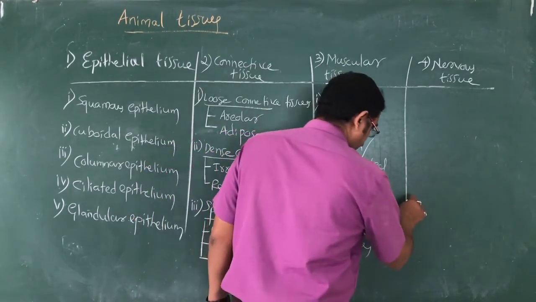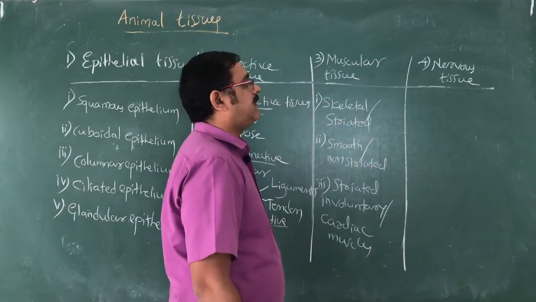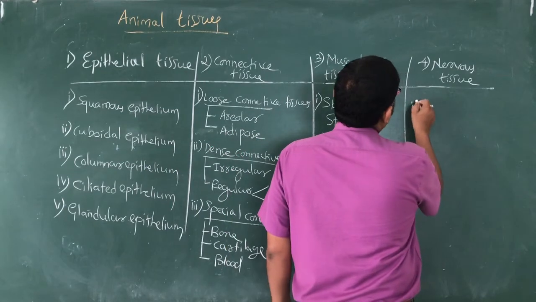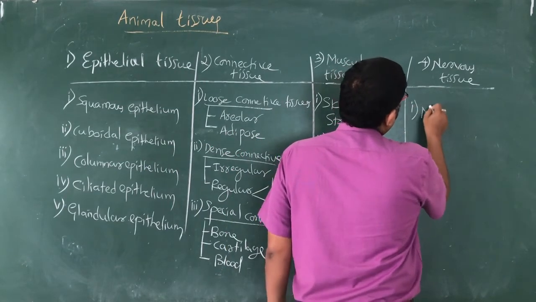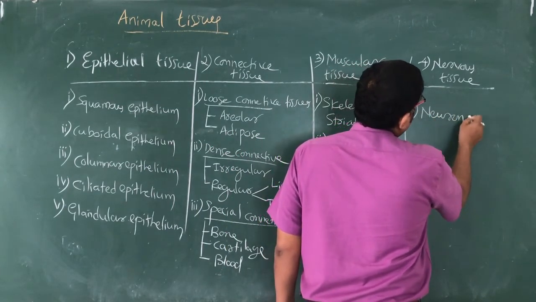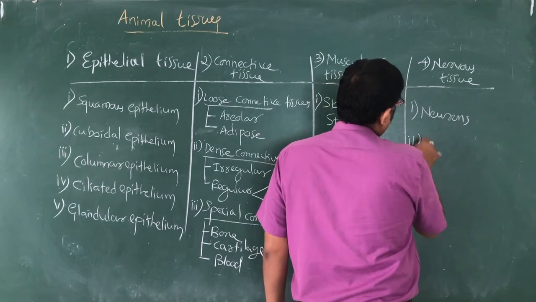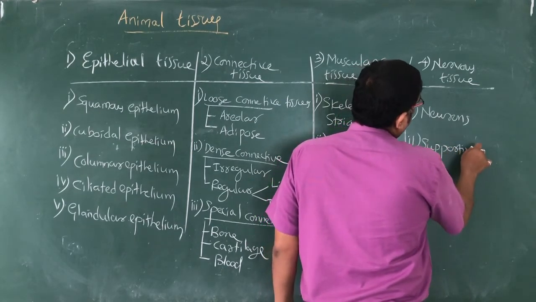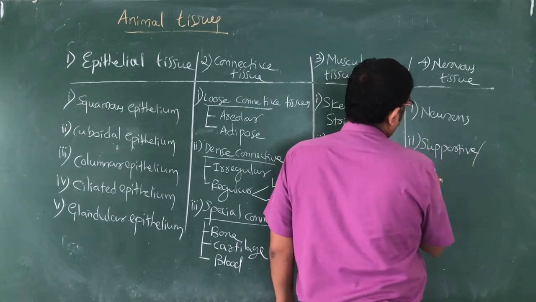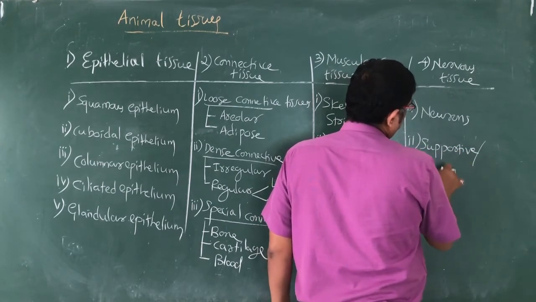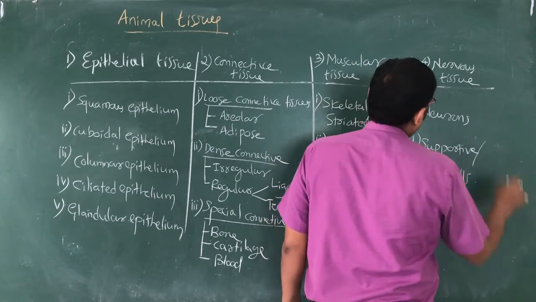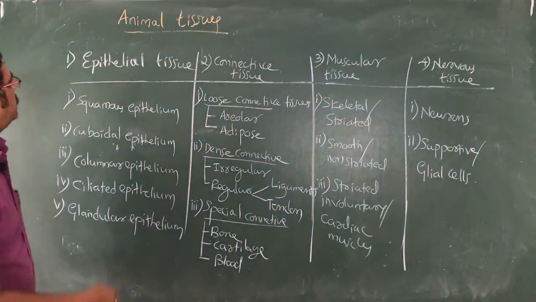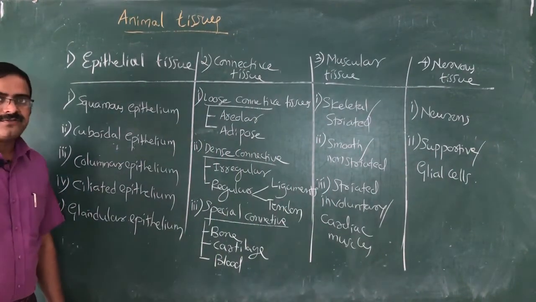Fine. What will we study under the nervous tissue? Here we will study mainly the neurons and the supportive cells, or the glial cells. Fine. So this is what we are going to understand when we talk about animal tissues.